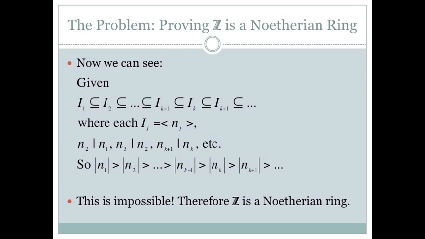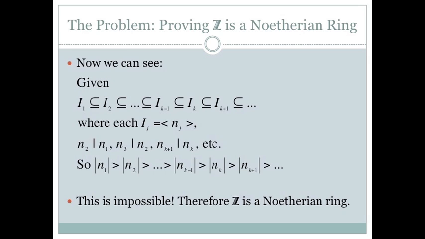Now looking at the more general chain, where we have ideal I1 contained in ideal I2 and so on, each of those ideals Ij is multiples of an nj. So based on what we saw on the previous slide, we can say that n2 divides n1, n3 divides n2, n(k+1) divides nk, and so on.